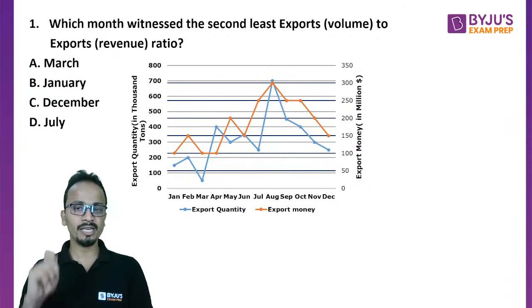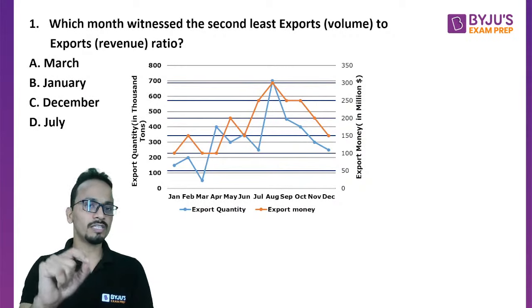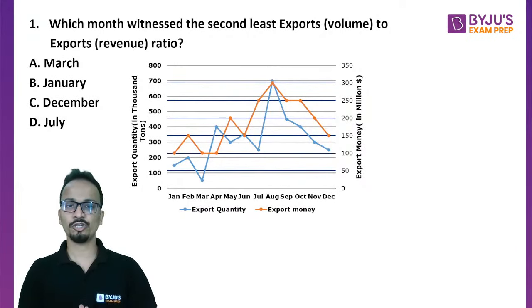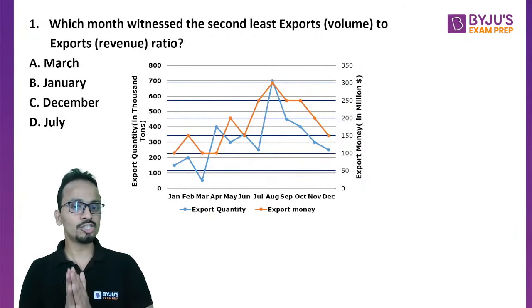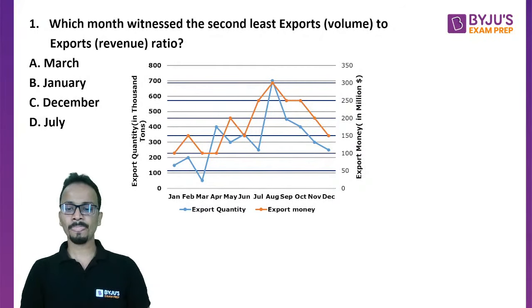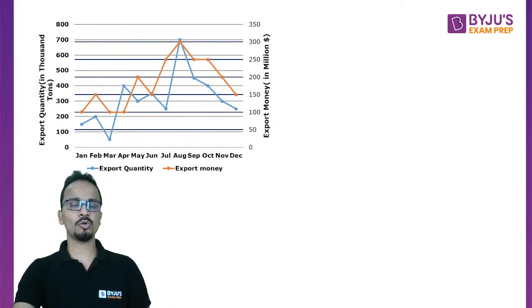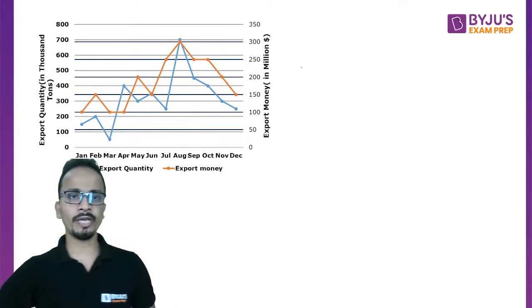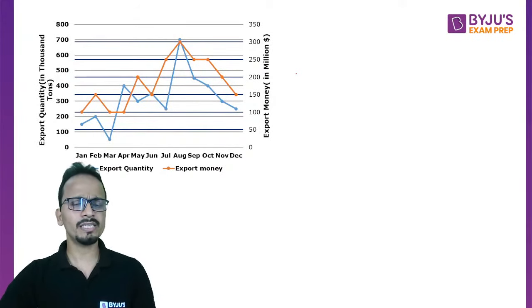Okay, so in examination they can basically involve this kind of element in these questions. Second least पूछने का relevance यही है that they want us to calculate all the values for these months. ठीक है? Now let's calculate these values for all the months one by one. So I'll just open a blank screen. Okay, only the graph is mentioned here. So let's calculate the values.